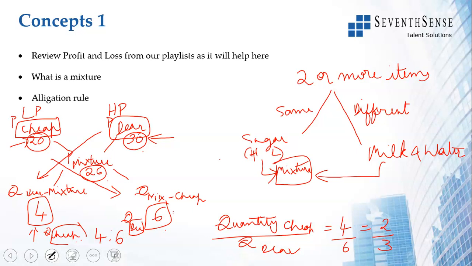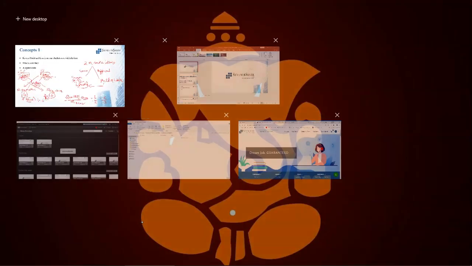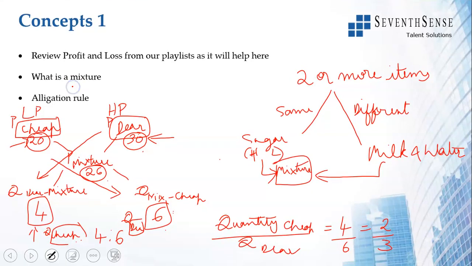Remember this formula. The subtraction has to happen diagonally, and this and this would be the same. So on one side you'll have the price of cheap, and you'll get the ratio of the quantity of cheap, and on the other side you'll have the price of dear, and you'll have the value for the quantity of dear. You take the ratio, you'll get 4 by 6. Quantity of cheap by quantity of dear here is 2:3.